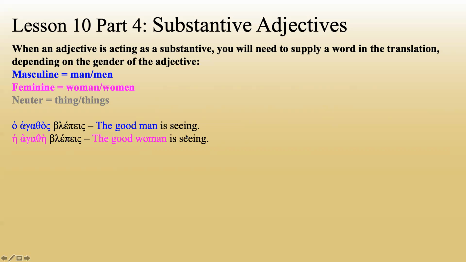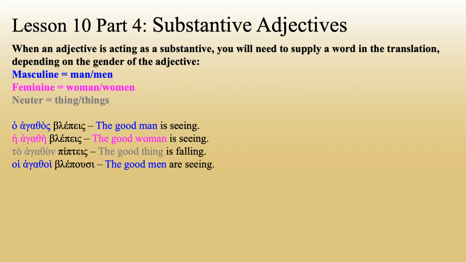He agathe blepei. Okay, we know it's attributive because it has a definite article, but it doesn't have a noun, so it's going to be substantive. Now let's see, it's feminine, so I'm going to supply woman or women. It's singular, so I'm going to supply woman. The good woman is seeing. To agathon piptei. Okay, we have a definite article, so it's attributive. We don't have a noun, so it's going to be substantive. I'm going to supply, let's see, it's neuter and it's singular, so I'm going to supply thing. The good thing is falling.